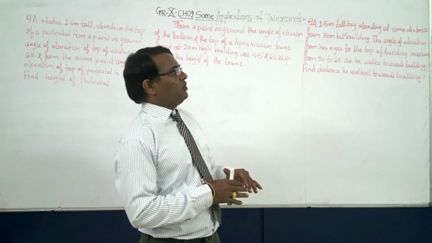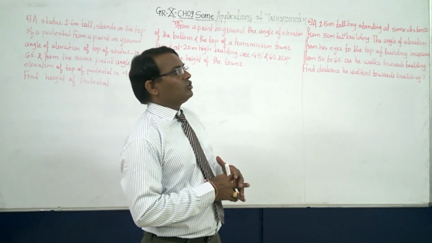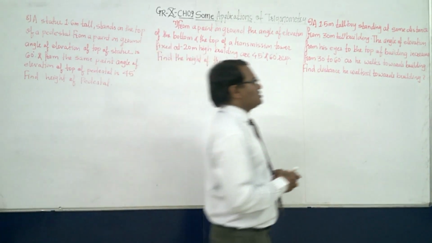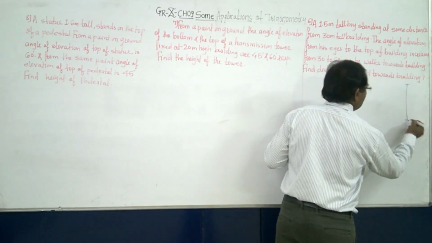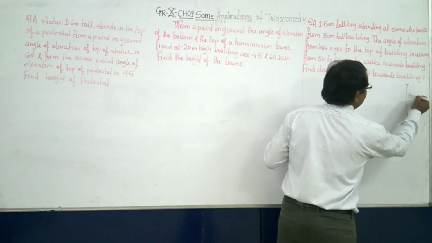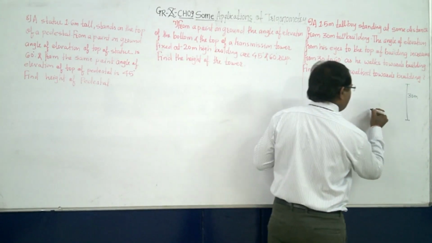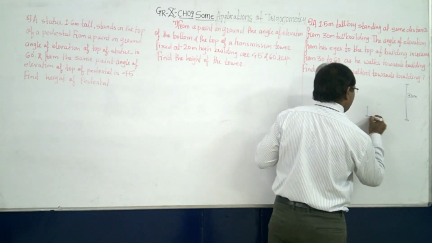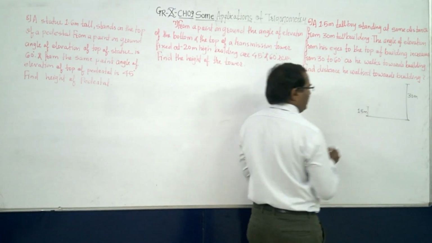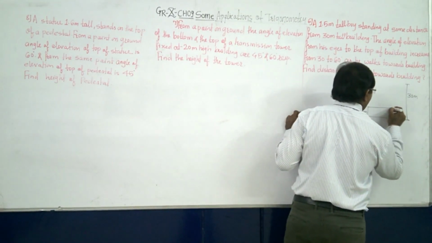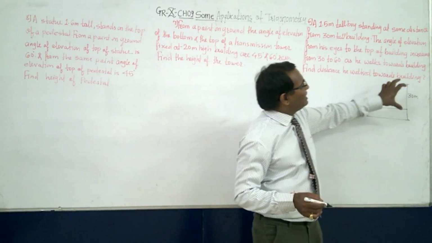A 1.5 meter tall boy standing at some distance from a 30 meter tall building. Okay, so let's calculate the sum. Let it be a 30 meter building, and a boy is standing. What is the height of the boy? It is say 1.5 meter. This is the ground and this is 1.5 meter. Like this it will be. This is a boy and this is a building 30 meter high.